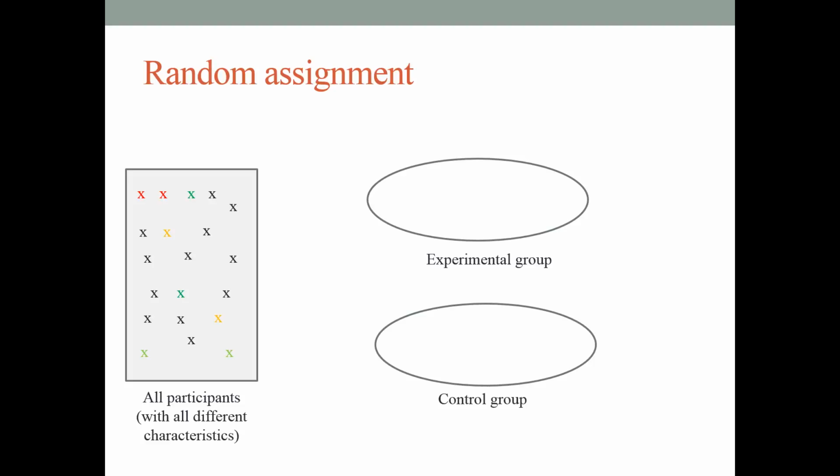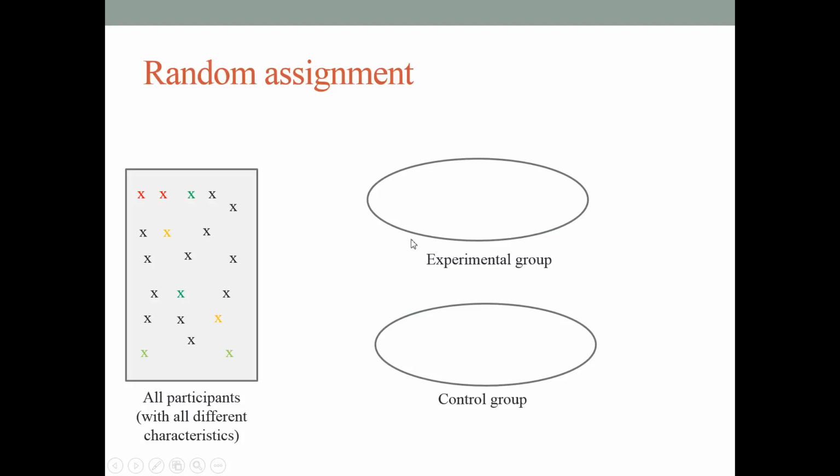Okay. So for example, if we have a bunch of participants with all different characteristics, here represented by different colors, right? And usually the research design is we have an experimental group and a control group, right? We have at least two groups. We'll do the experiment and then we'll compare the result across these two groups.